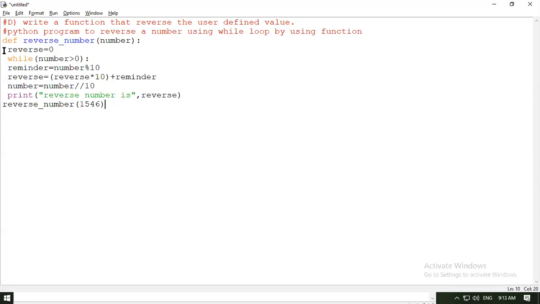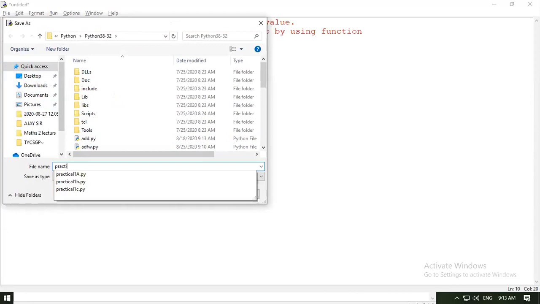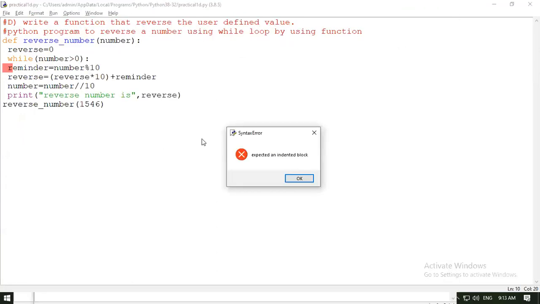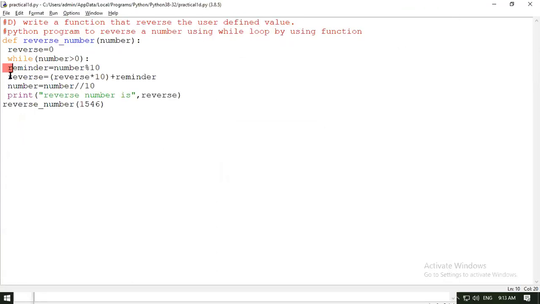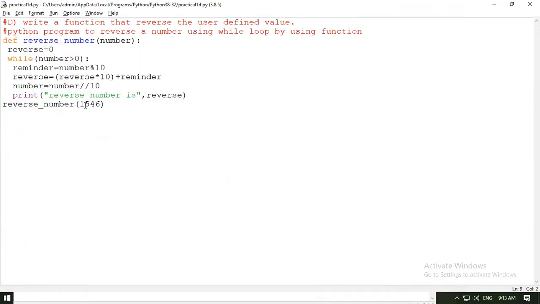So print the reverse number. Let's see whether it is working fine or not. I'm expecting an indentation error here. So, practical 1D, I guess. I see "expected an indented block." Whatever you are including should be inside this while. So I'm just saving this. Reverse is 6, 4, 5, 1. You can notice that in the first go, whatever number we passed, it is printing its reverse.